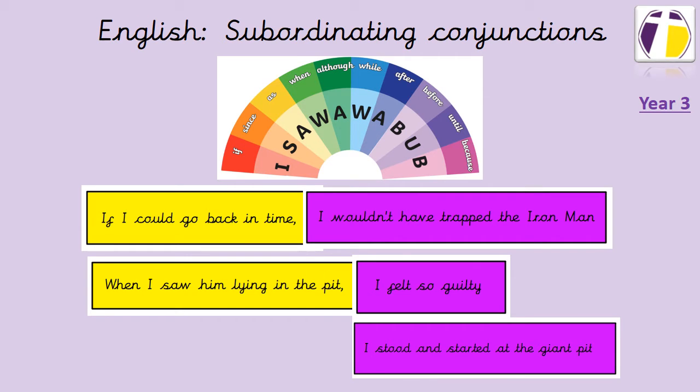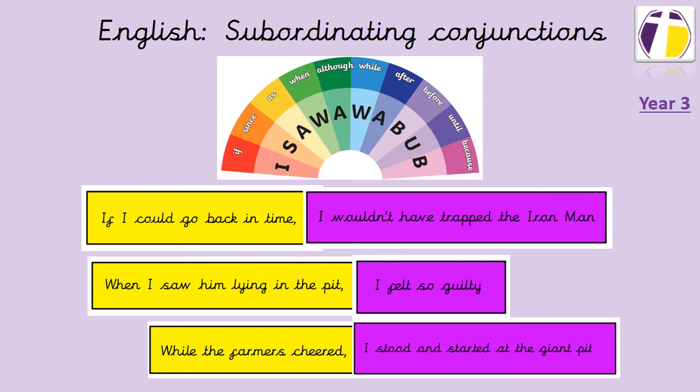This one starts with when. When I saw him lying in the pit, comma, I felt so guilty. The comma is used to separate the main clause and the subordinate clause, but it starts the sentence with a subordinating conjunction. Here's another example.